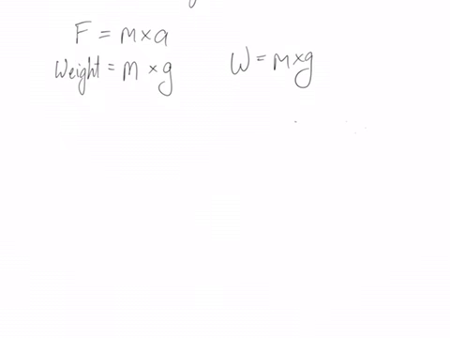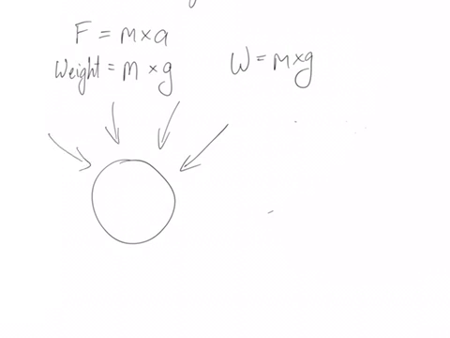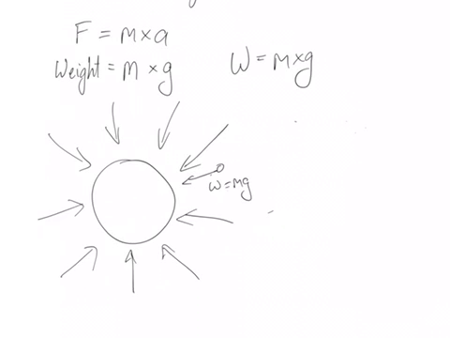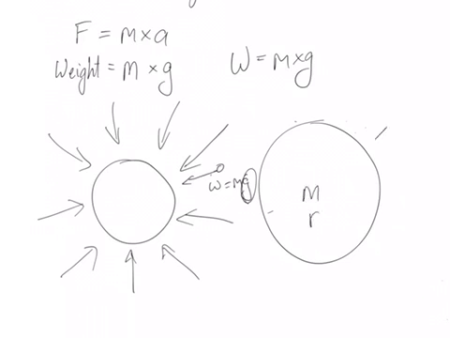So an object put into the Earth's gravitational field, and we can represent the Earth's gravitational field like this, with field lines, such that any object with mass that's put into that field will experience that force, and it's a weight force. This weight force will depend on g. So a larger planet with greater mass and greater radius will have more weight force acting on objects around it.